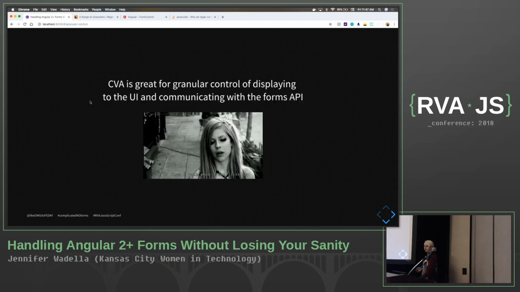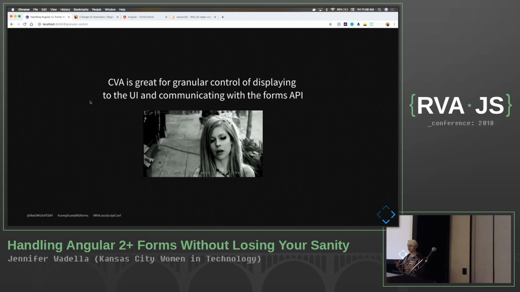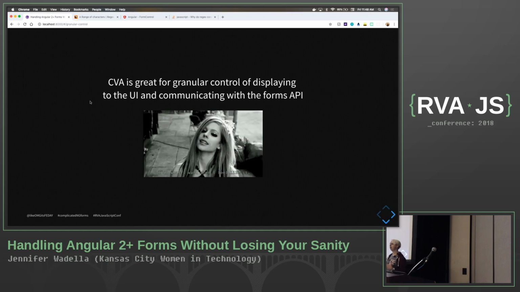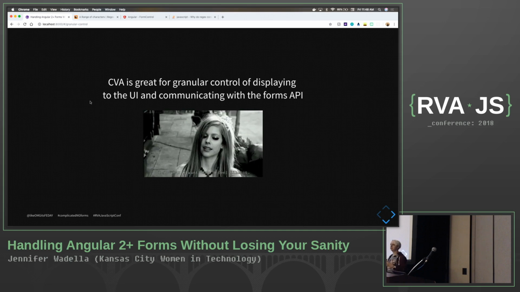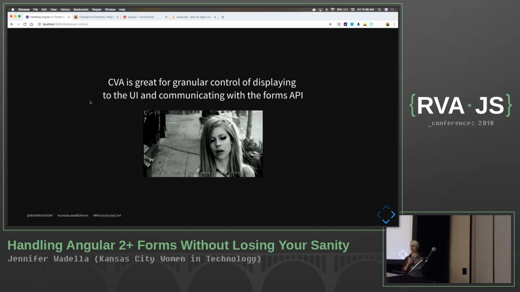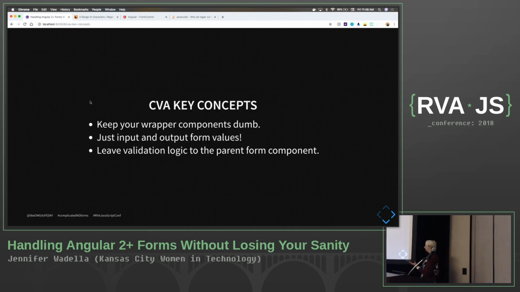All right, so CVAs are really great for very granular control of displaying to the UI and communicating with the Forms API. So this will allow us to create a lot of really amazing custom wrappers that can provide all the functionality we need while just simply fitting back to our form and not having a lot of drama to worry about. All right, so a couple key concepts when we're creating our CVA components. Keep your wrapper components dumb. All we want to do is input a value and output a value to the form.